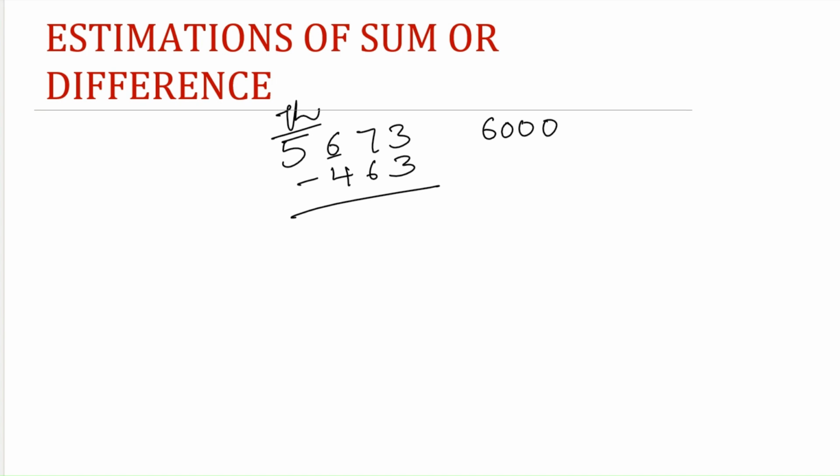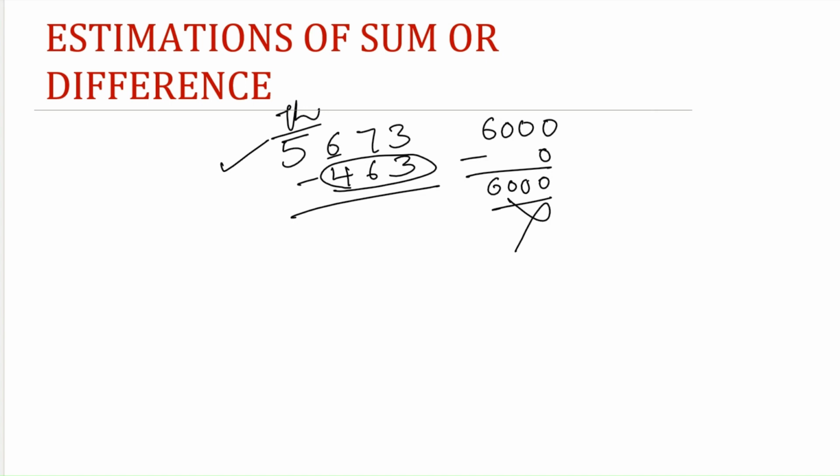For that, we have to increment the thousands value. We are considering estimation to thousands value, so this becomes 6000. If you give this as the answer, this is not a reasonable answer, because when we subtract something from 5000, it has to be less than 5000 or near to that. But this is 6000, so this cannot be the answer.